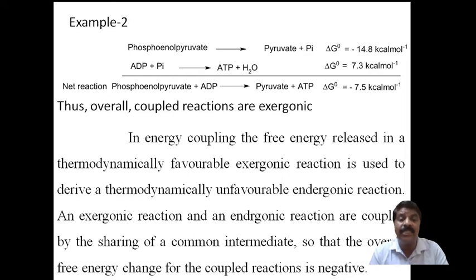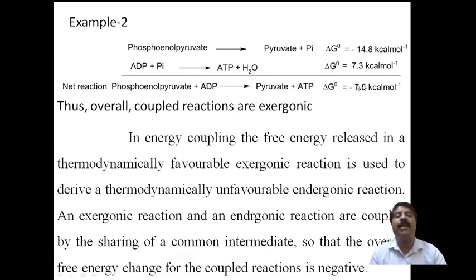This indicates an exergonic reaction because this is a high energy phosphate molecule. The delta G naught value compared to ATP is almost double. That is 7, but here it is double. Therefore a more spontaneous reaction takes place, and it is exergonic. And the second one is ADP combined with a phosphate molecule to form ATP with liberation of water. It is an endergonic reaction, during which 7.3 kilocalorie of energy is absorbed.